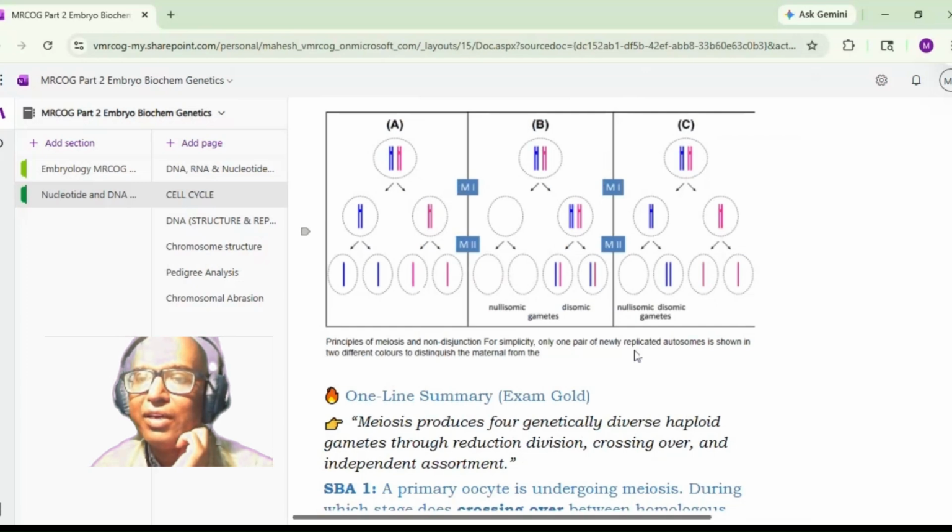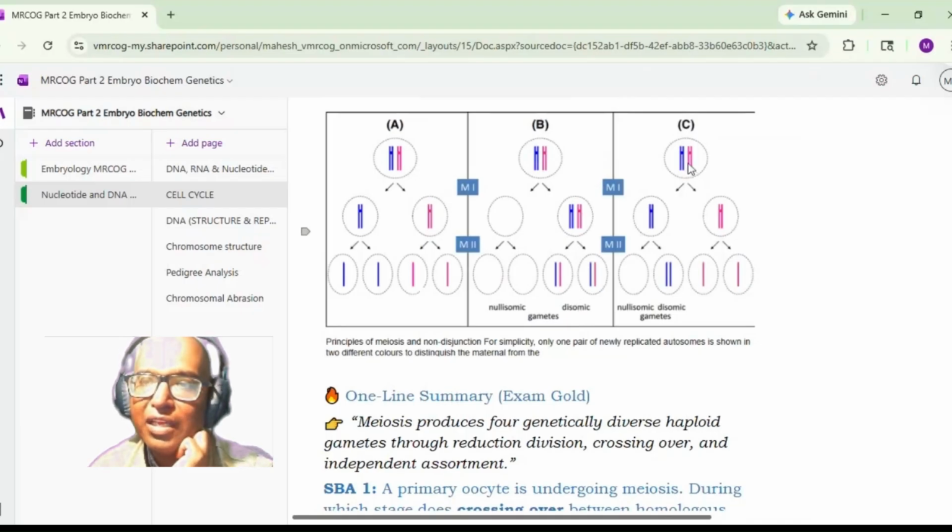The principles of meiosis and non-disjunction. For simplicity, one pair of newly replicated autosomes is shown here. Out of this one pair, that is 2 chromosomes, there is a non-disjunction. One cell does not get any chromosome, and both chromosomes go into the other cell, which then divides further, and each becomes disomic, while this one is nullisomic. So the wrong gametes are formed here.